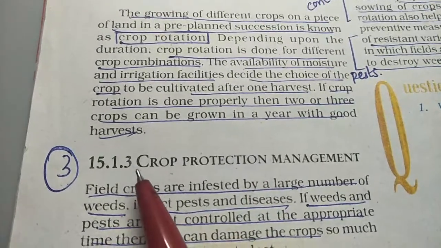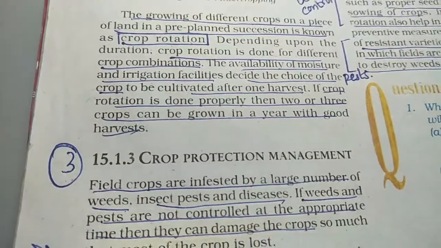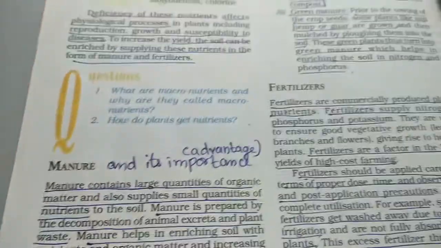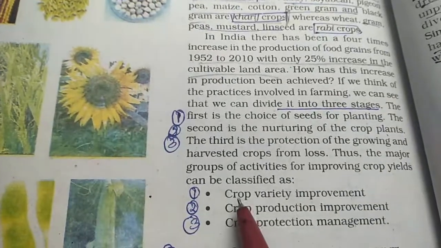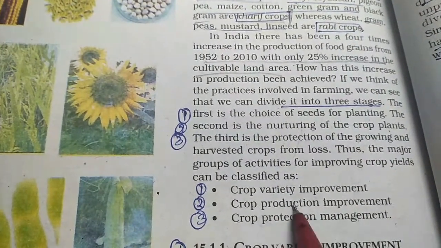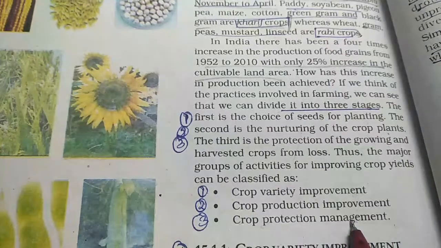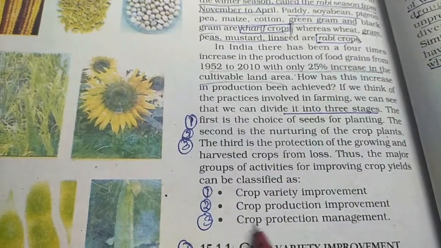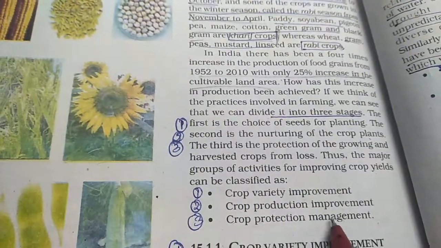Students, we'll see the last topic of this chapter, that is the crop protection management. If you just recollect what we had studied before, we had to look at the three aspects: crop variety improvement, crop production improvement, and crop protection management. So we have seen already the first two. Now we go to the third one, that is crop protection management.